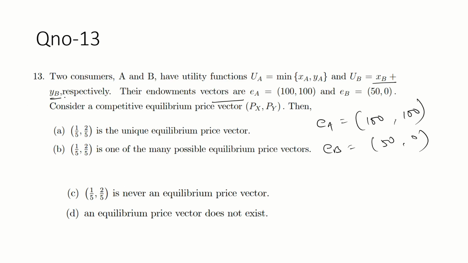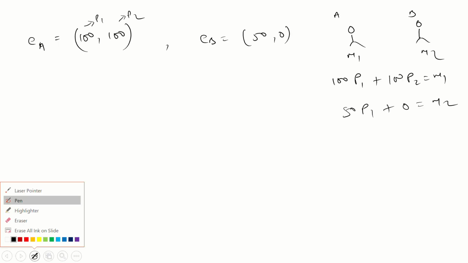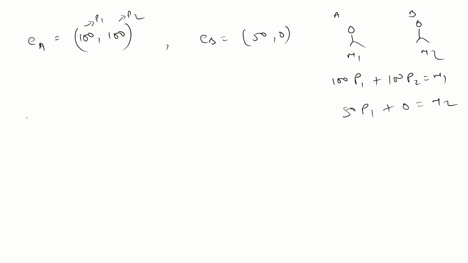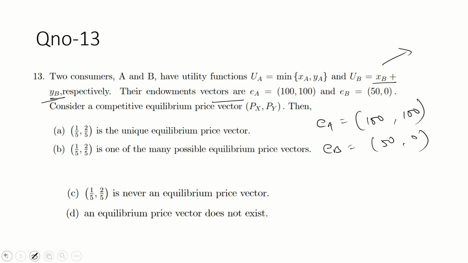Perfect substitute here. So you will take 3 cases, no? If you take 3 cases, case 1. Case 1 is what? Px by Py is less than 1. Then what happened?